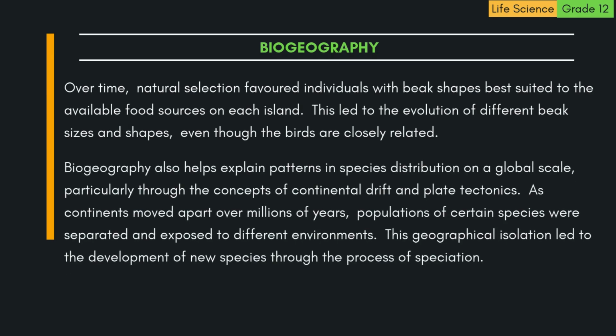Biogeography also helps explain patterns in species distribution on a global scale, particularly through the concepts of continental drift and plate tectonics. As continents moved apart over millions of years, populations of certain species were separated and exposed to different environments. This geographical isolation led to the development of new species through the process of speciation.